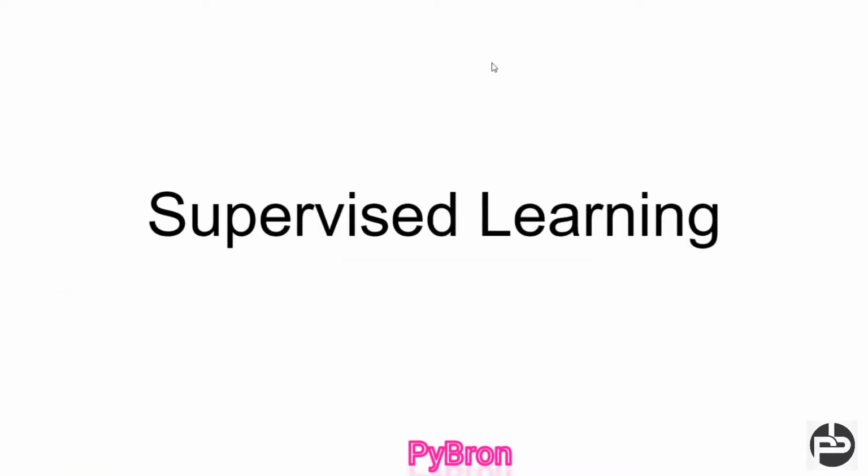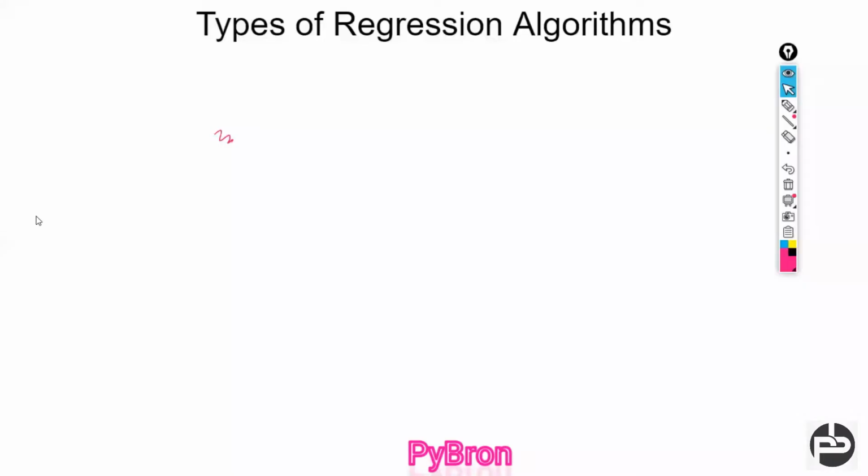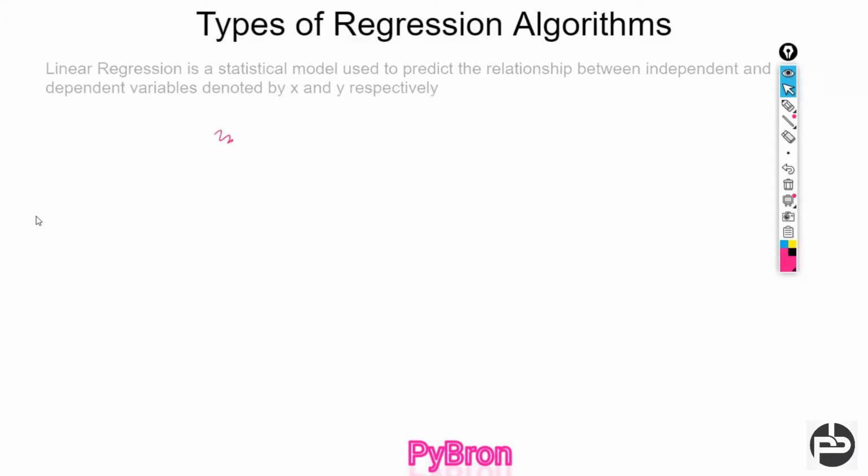This I already discussed in my last video, and now I'm going to discuss the regression algorithm. What is the regression algorithm basically? Today, I'm going to discuss linear regression, and after that, we will see the different kinds of regression algorithms we discussed in the last video, like linear regression, multiple regression, polynomial regression. And after that, we will see ridge regression, lasso regression, and elastic regression, right? So now I'm going to discuss linear regression.